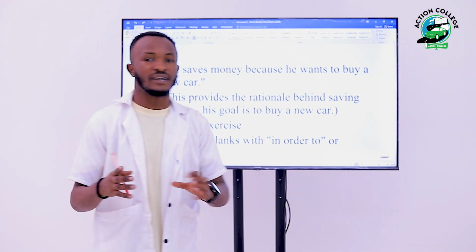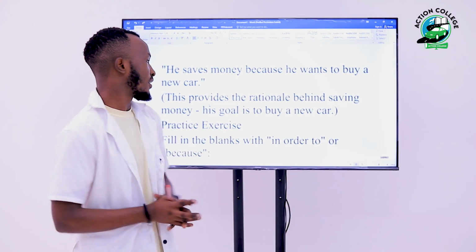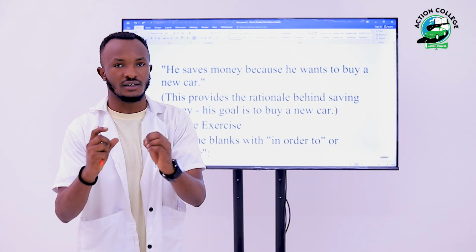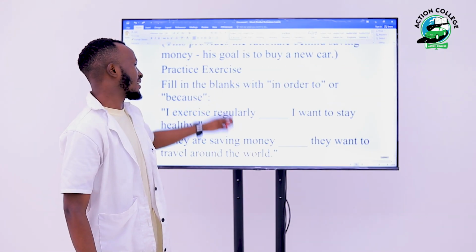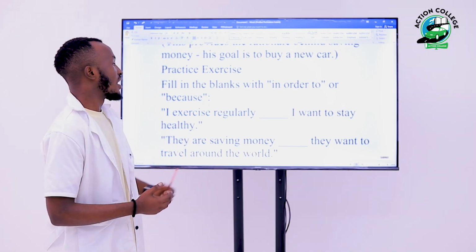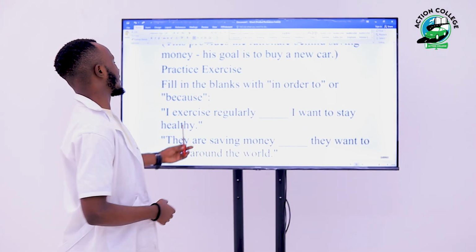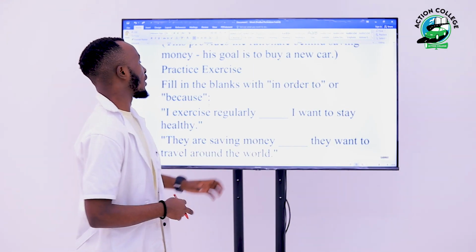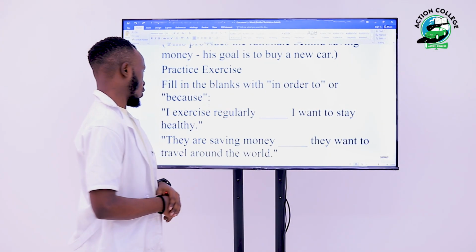So we've been talking about connectors in order to and because. So let us try to do this exercise together to see if we have well mastered these two connectors. We're going to fill in the blanks with in order to or because. I exercise regularly. I want to stay healthy. So we are going to say if we are going to use in order to or because.